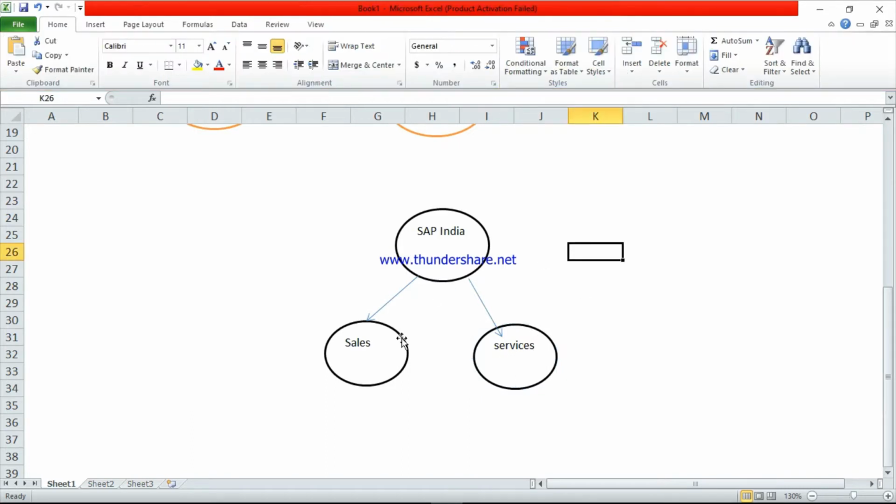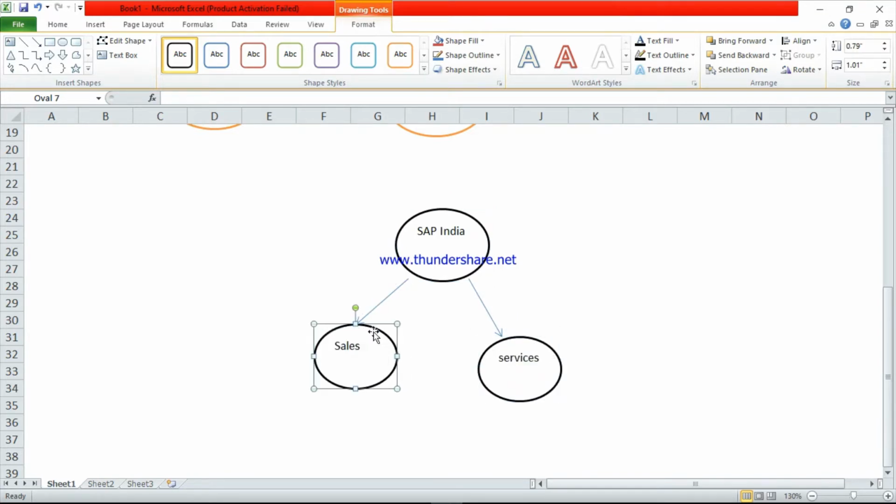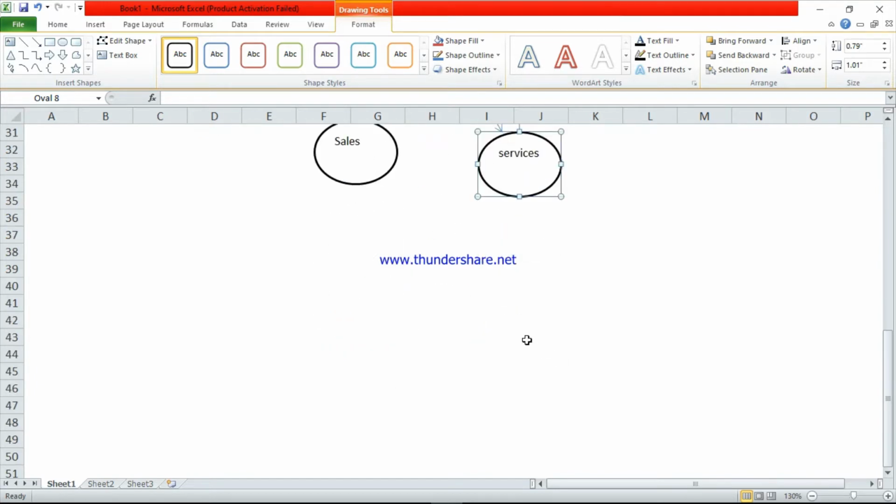If any company wants to implement SAP in the company, first they have to purchase the SAP software from SAP India. SAP India is the company that will sell the SAP software, and they will give the services also. Services means configuration services, implementation services, but their services are very expensive. So all companies will go for other clients. So who will provide that implementation? They will go to those companies for that implementation.